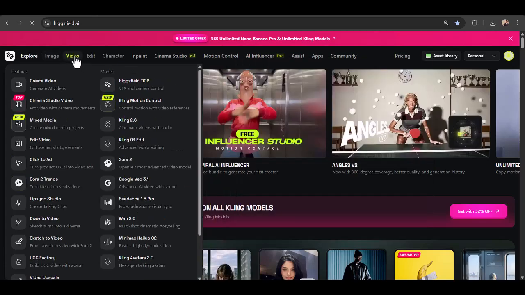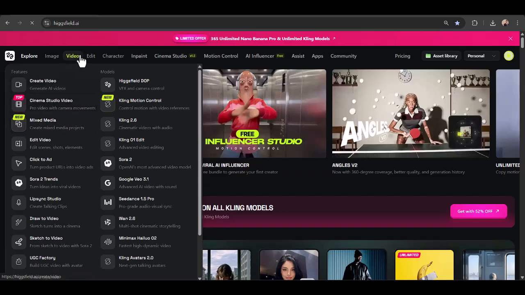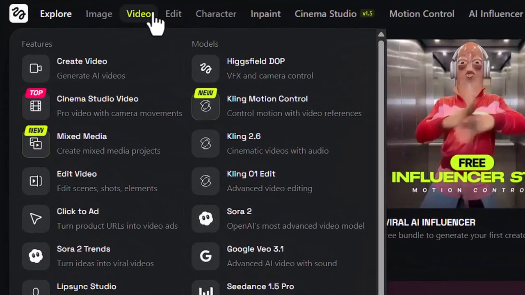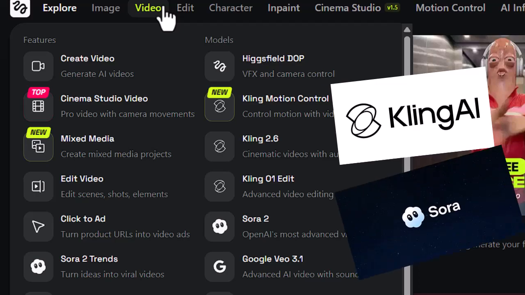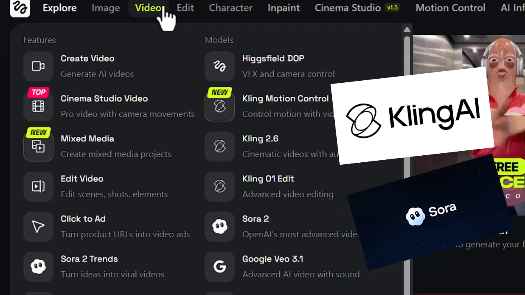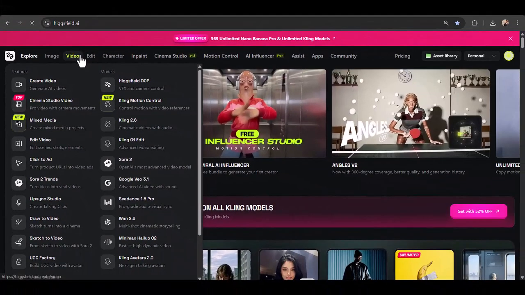Now in the video section, we also get access to multiple advanced AI video models, each designed for different use cases. For example, Kling 2.6. This model is great for cinematic videos with audio, and Sora 2 and Wan 2.6. Cinematic quality, talking avatars, storytelling, or fast generation, all inside one single platform.